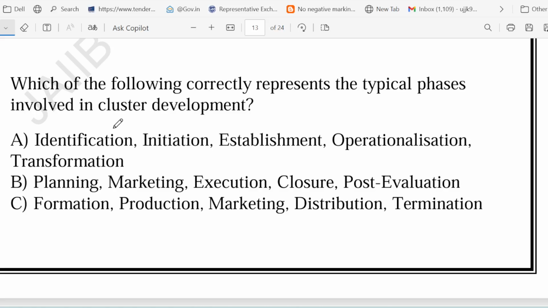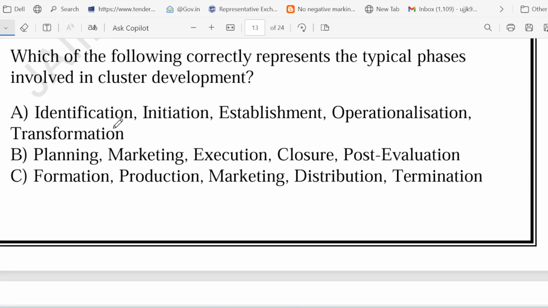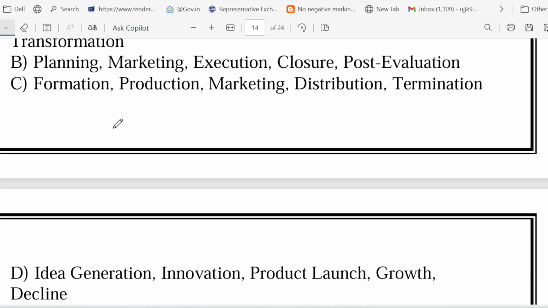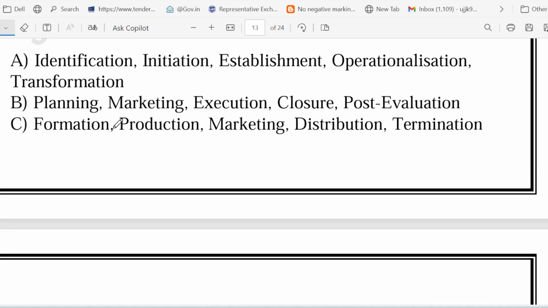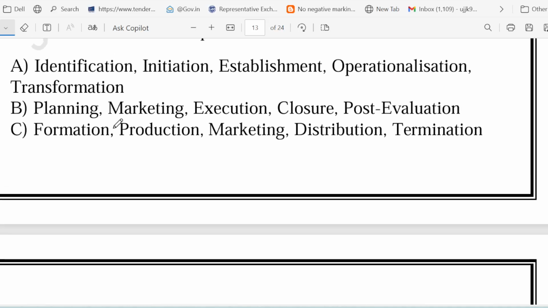Option A, identification, initiation, establishment, operationalization, transformation. Option B, planning, marketing, executing, closure, post evaluation. Option C, formation, production, marketing, distribution, termination. Option D, idea generation, innovation, product launch, growth, decline. So this one is a typical question. Very good question it is. So friends, let's go through each and every option. We will start with option number A. Yes, option number A is the correct one.